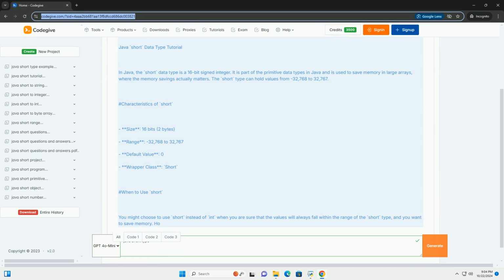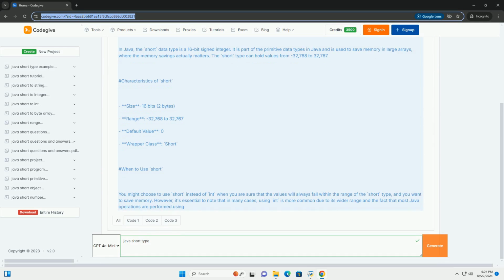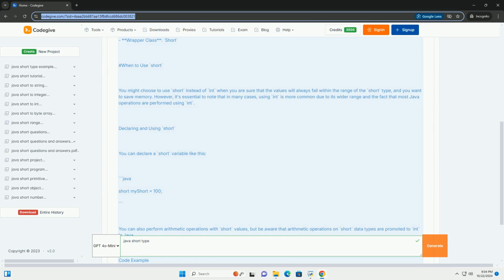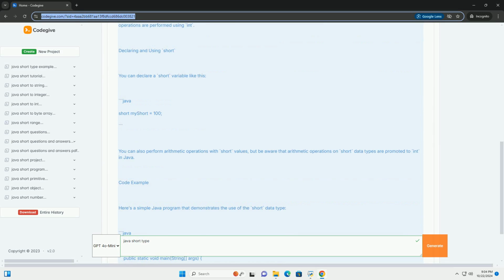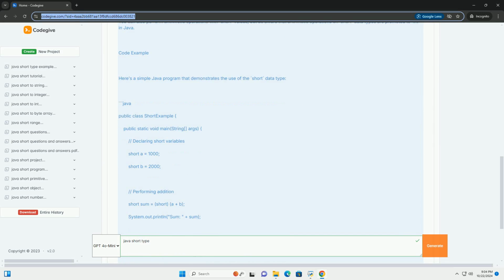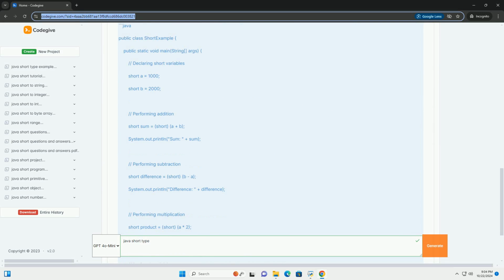Java's short data type tutorial. In Java, the short data type is a 16-bit signed integer. It is part of the primitive data types in Java and is used to save memory in large arrays, where the memory savings actually matters.